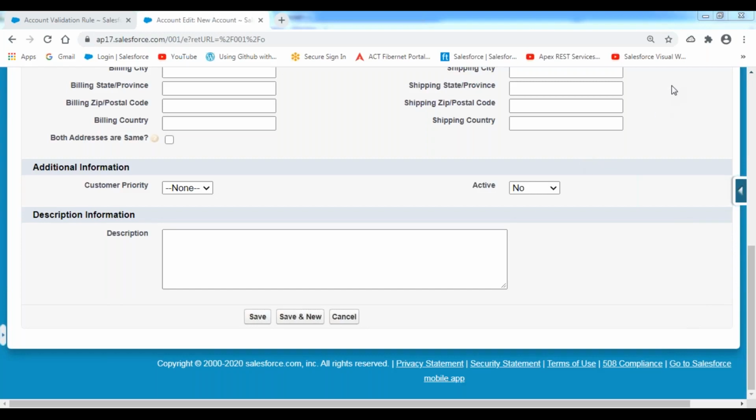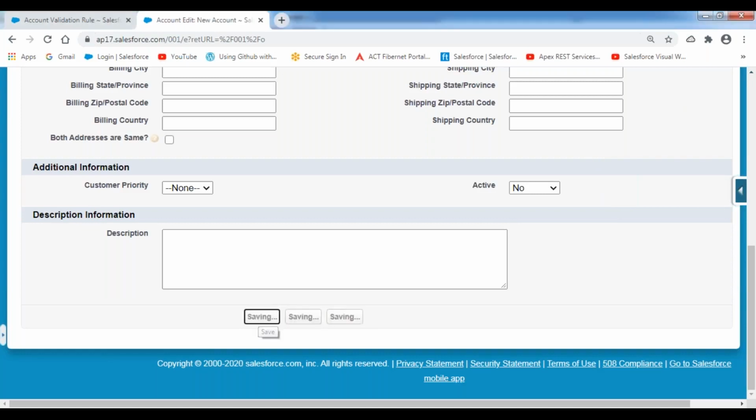So now, in this case, I'm indicating this active status as no. Whenever you are creating a new account, that should always be in active status, right? Why are we creating a new record for a new customer? If the account is active, then only he can use it. If the account is not in active status, then how can he use it? For that reason, I want to indicate that if the account record is a new record, then that account record should be in active status. For that reason, I'm going to use the isNew function.